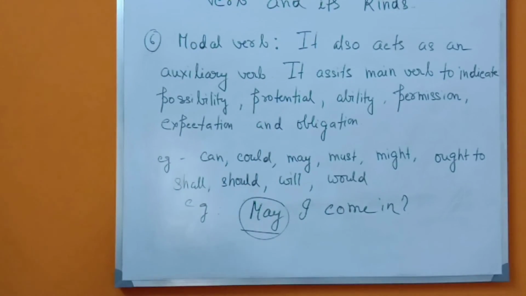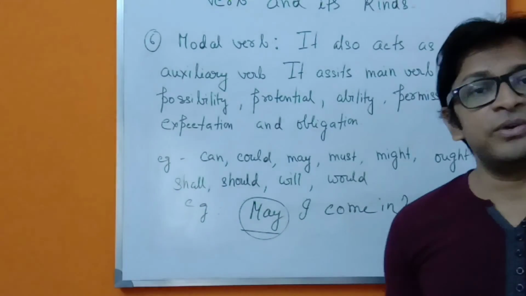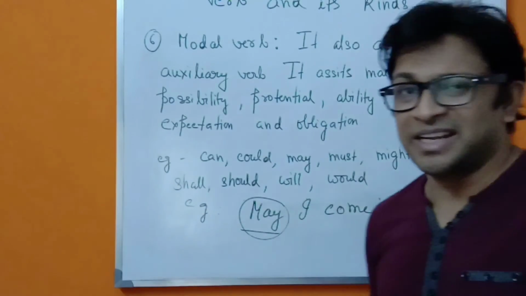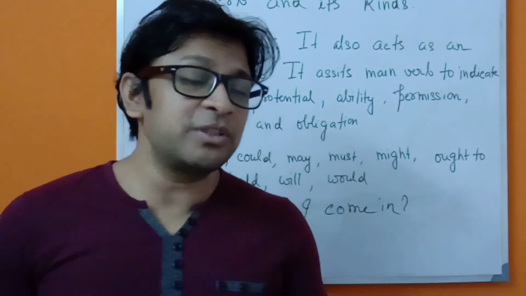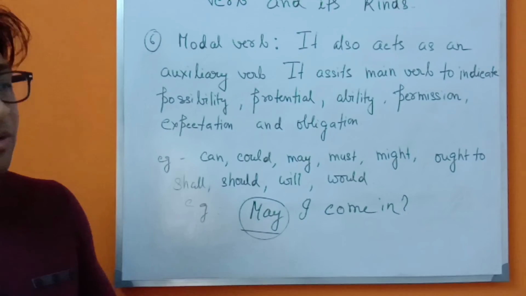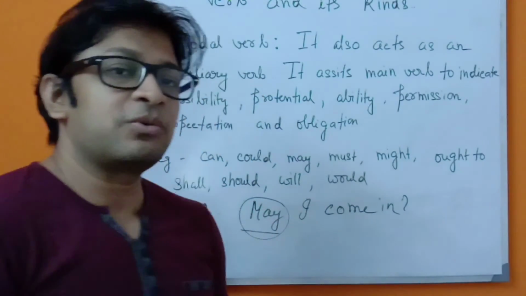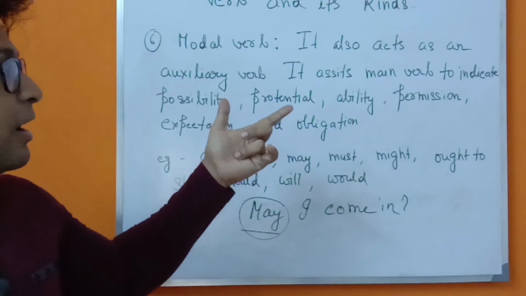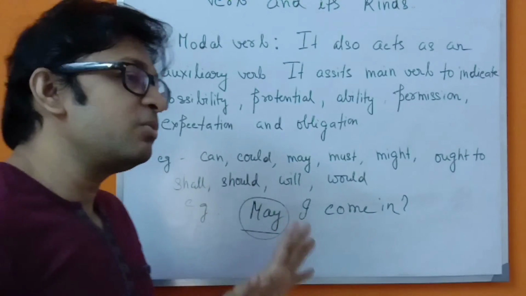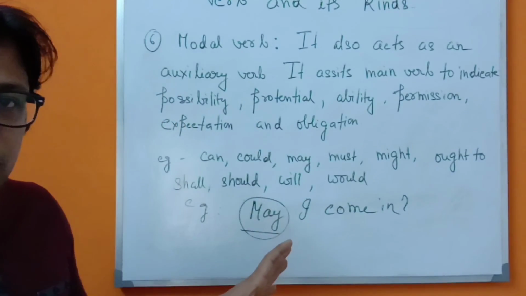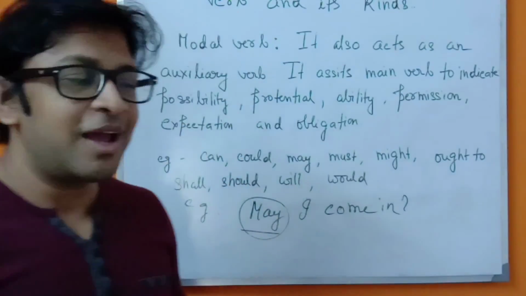Permission. Seeking permission. So you have to be very careful while you are doing these things, because the questions will come like this. The verb will be underlined and you have to show what kind of verb it is, or the name of the verb will be given and they will ask you in what category the underlined verb belongs. So if you keep your concept clear about this, those questions will be easy for you